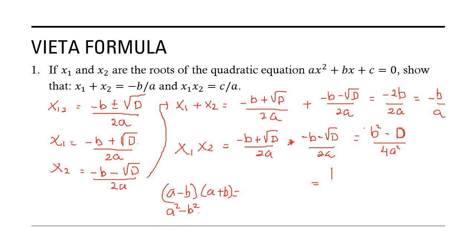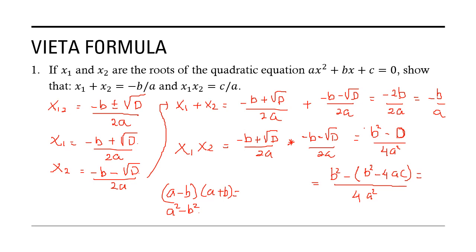And we know that d is b square minus 4ac, divided by 4a square.